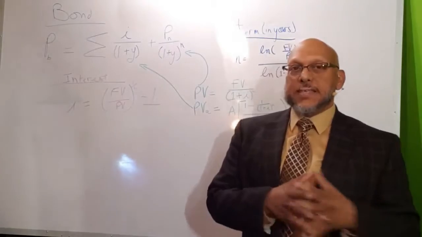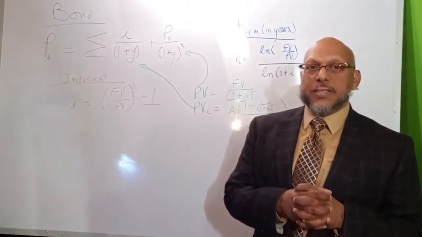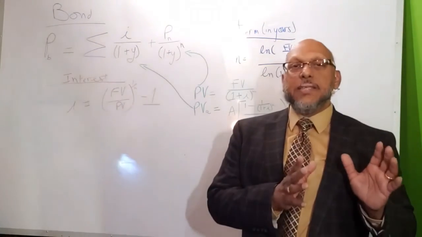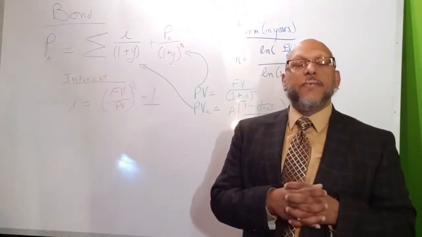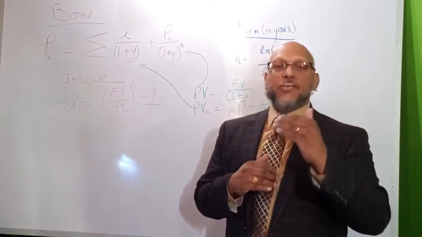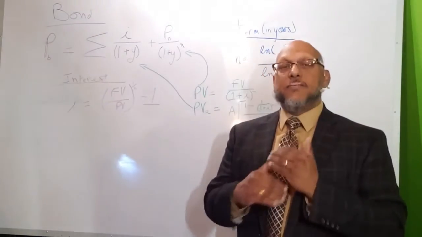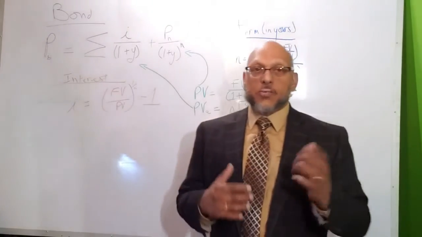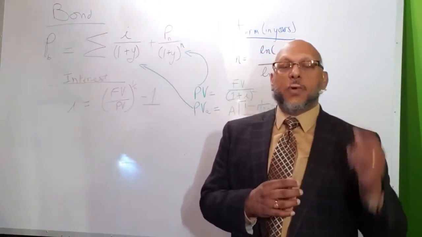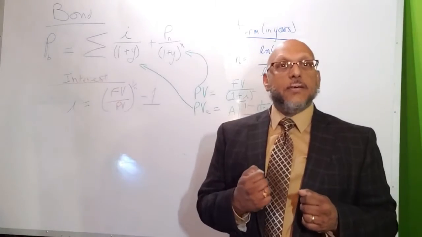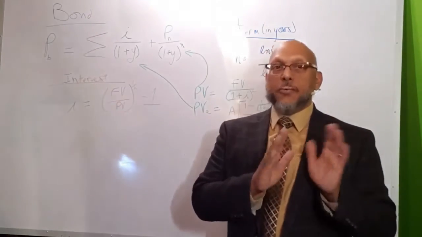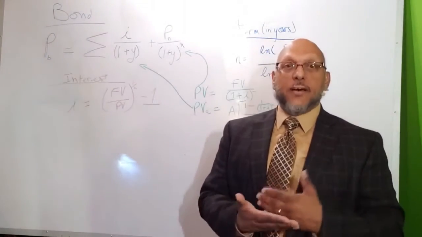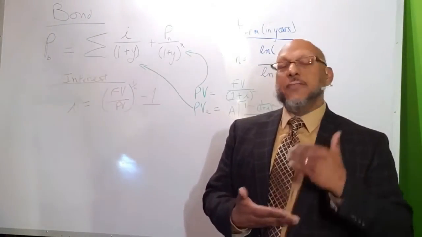N is designated in years, so the frequency is multiplied by the number of years, and the nominal interest rate is divided by that frequency. If it's every 6 months, that's twice a year, so the frequency is twice the N and half the I, for instance. That gives how many periods there are. Instead of 5 years, it's actually 10 periods of compounding, versus 5 periods if it's annual.